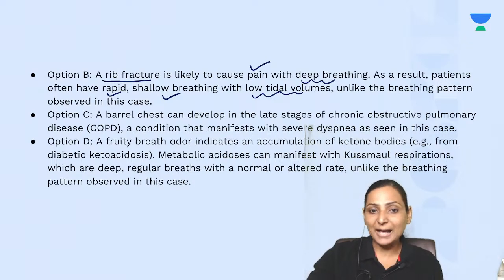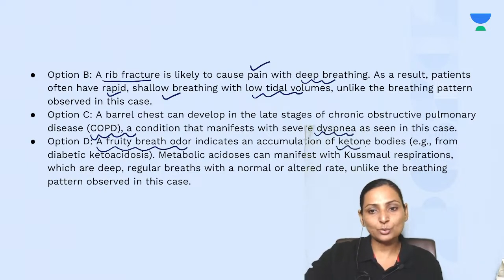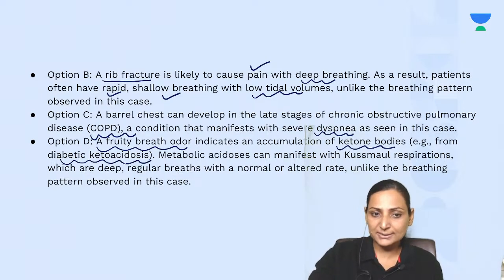Barrel-shaped chest is characteristic of COPD, which is going to manifest with severe dyspnea. A fruity breath odor is characteristic of accumulation of ketone bodies in diabetic ketoacidosis, and the patient will not have Cheyne-Stokes breathing.